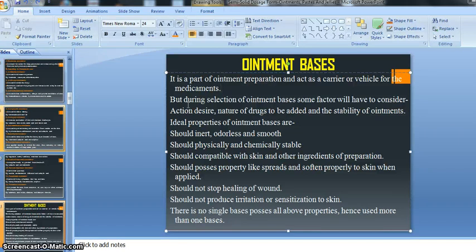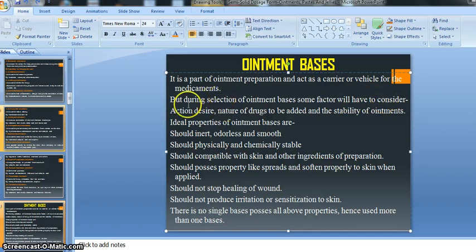Similarly, in ointment, the bases act as a vehicle or a carrier, and in that base we will dissolve or mix the medicaments, solid medicaments, fine medicaments, right? Then we will get an ointment. But during selection of the ointment base, some factors we will have to consider, right?